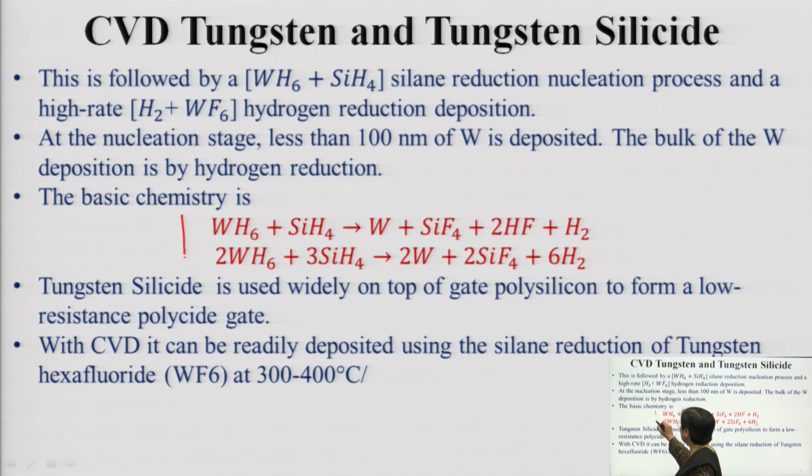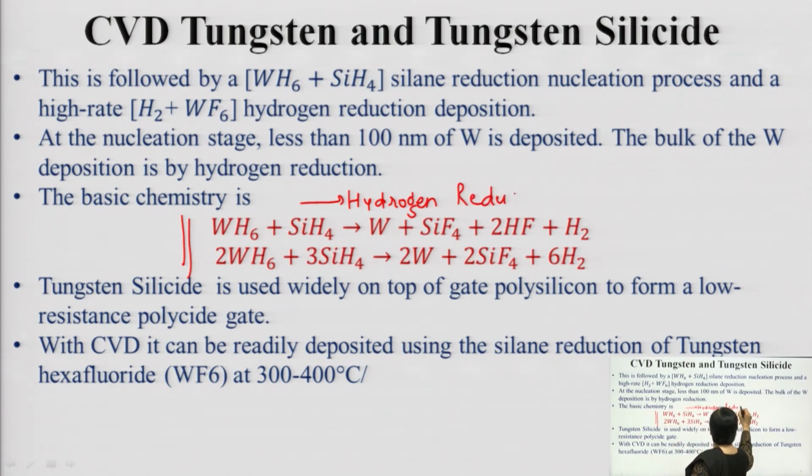Now, you need not remember those chemical reactions hard and fast, but just remember overall that WF6 and silane are reacting, and hydrogen reduction is taking place. You can directly write down here hydrogen reduction, and through the hydrogen reduction process you are having deposition of the tungsten layer onto the wafer surface.